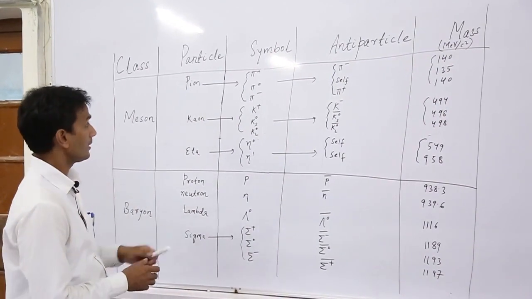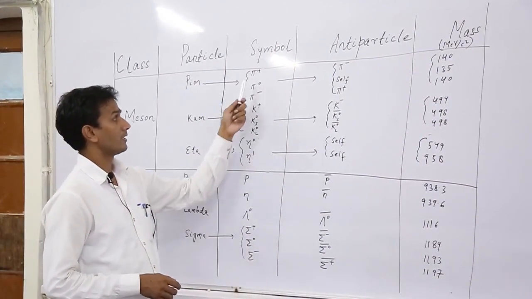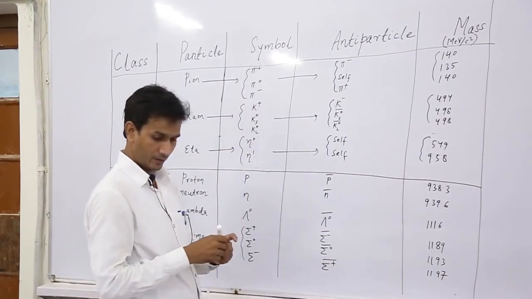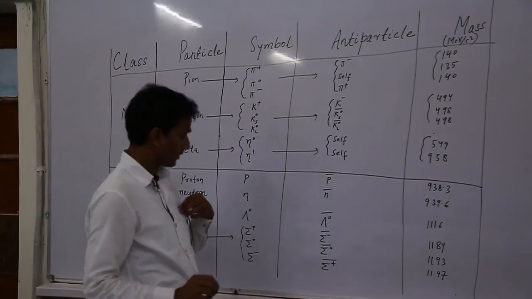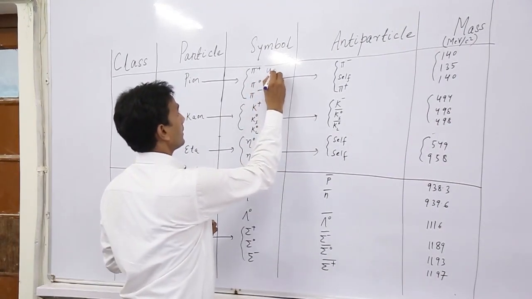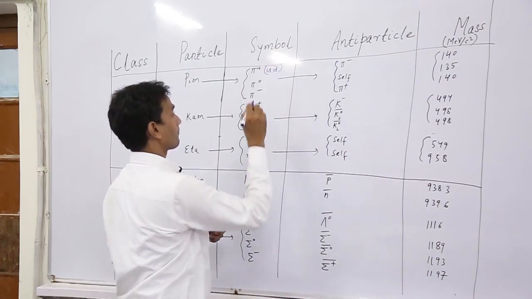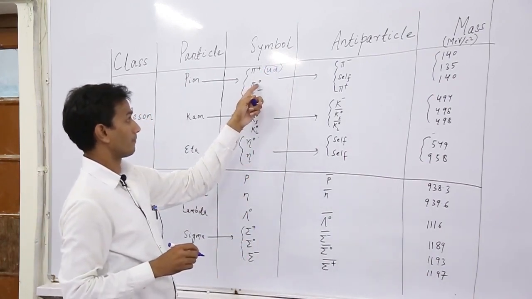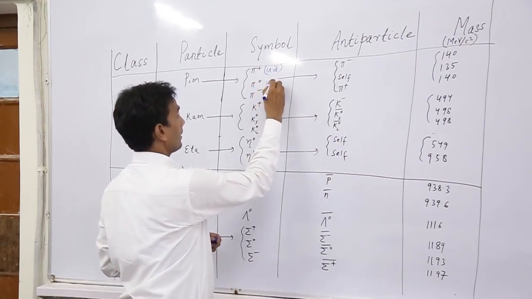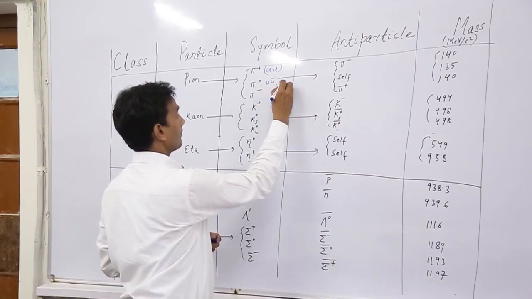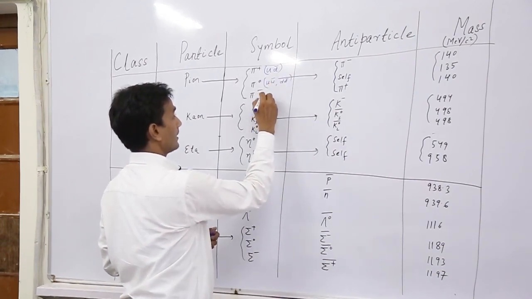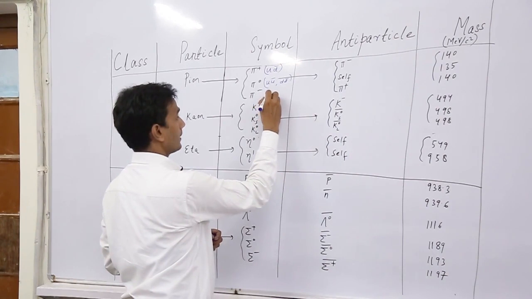The quark content of pi plus is u d bar. Then pi 0, its quark content is u bar and d bar. Then pi minus, its quark content is u bar d.